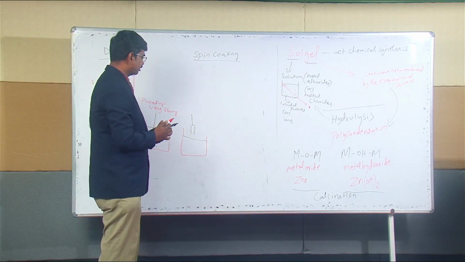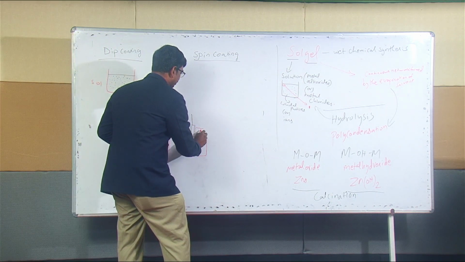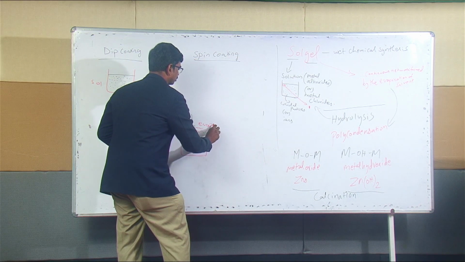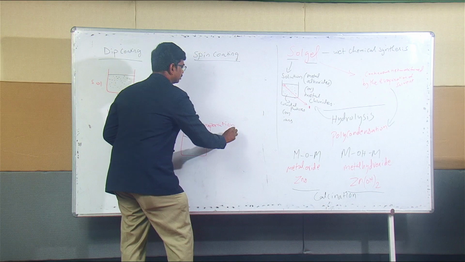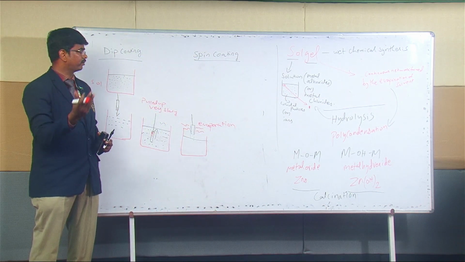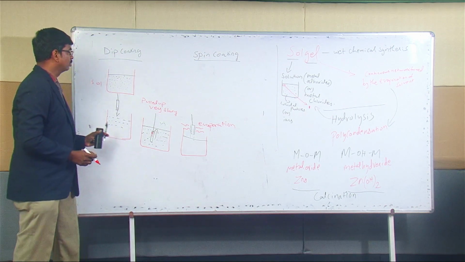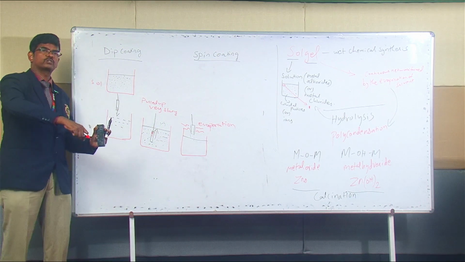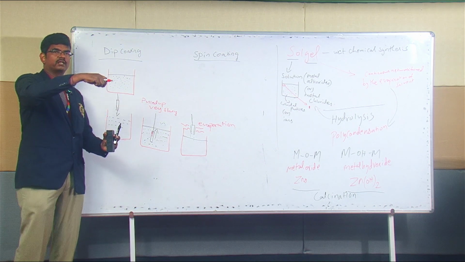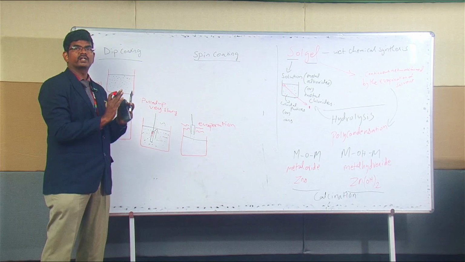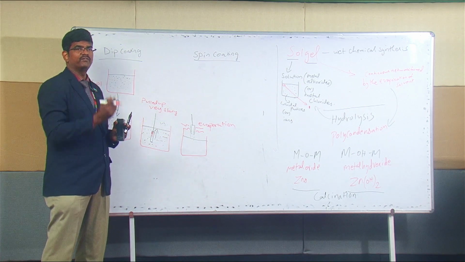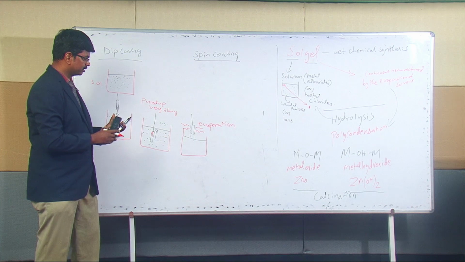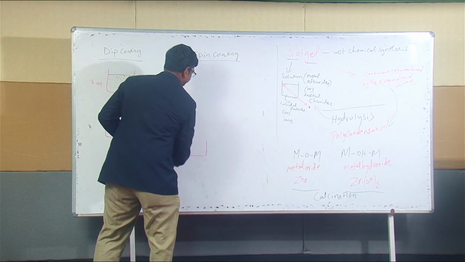Later on, it will be kept for evaporation. That means the solvent will evaporate. As the solvent evaporates, we get thin film. So this is how the thin film is synthesized using dip coating method. We take a substrate, dip it into the solution, and pull it very slowly so that you can control the thickness, and very thin nanomaterial can be synthesized using this technique. So this is dip coating method, and the next is the spin coating method.